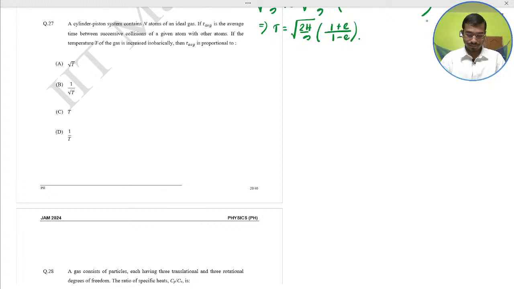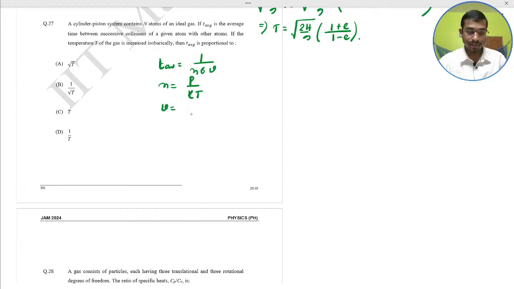So here you just need to know that the T average is equal to 1 by n sigma V. n equal to what? P by kT, since P equals n kT, the Clapeyron equation.